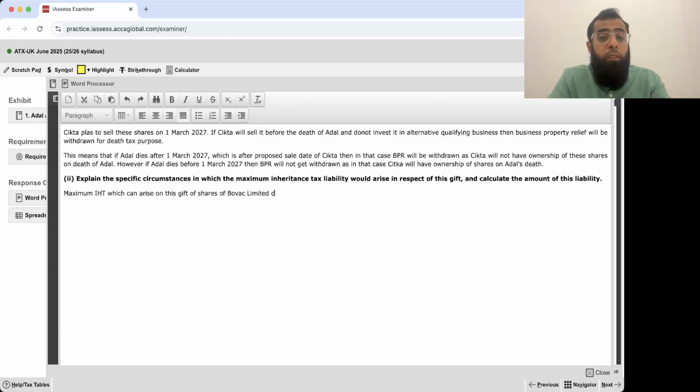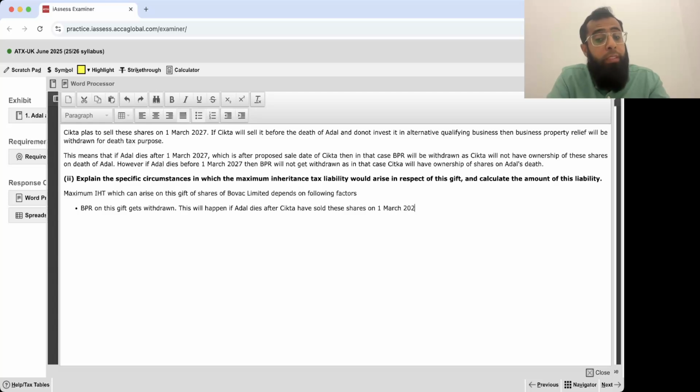depends on the following factors. Now, what are those factors? Let's look at it. Number one, BPR on this gift gets withdrawn. This will happen if Adil dies after Sitka has sold these shares on 1st March 2027.